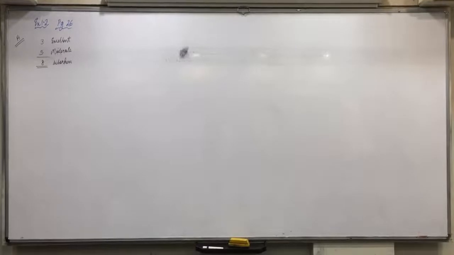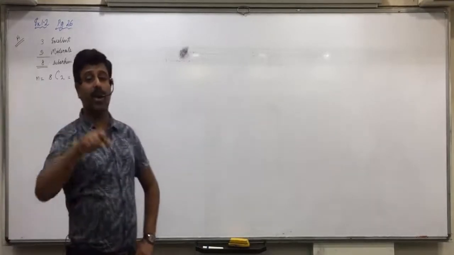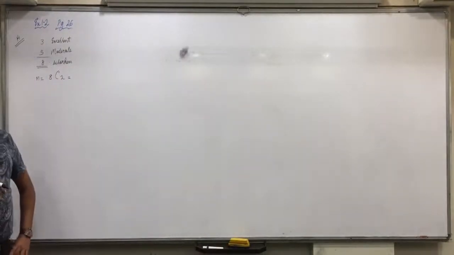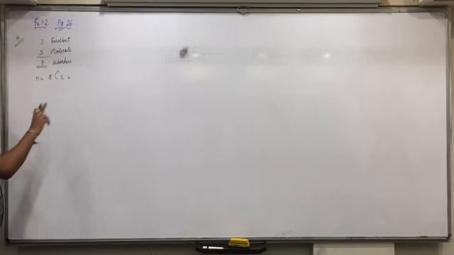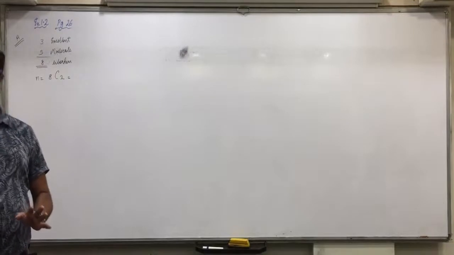Now 2 workers are randomly selected from these 8 workers. So n will be equal to 8C2, and then the word selected. Now we'll not write the sample space. Though I'll show it for explanation purpose only in this question, you don't have to write it. Instead of wasting time in sample space, we'll directly apply the formula of combinations. We are selecting 2 workers from 8 workers, so n is equal to 8C2. Remember, n is not 8. N is the number of outcomes in the sample space. N is not the total number of workers.